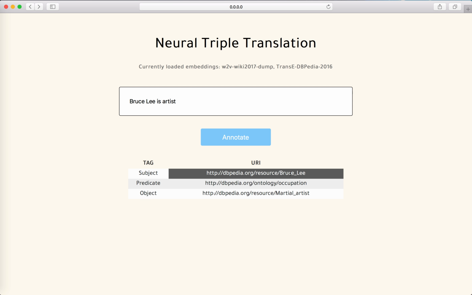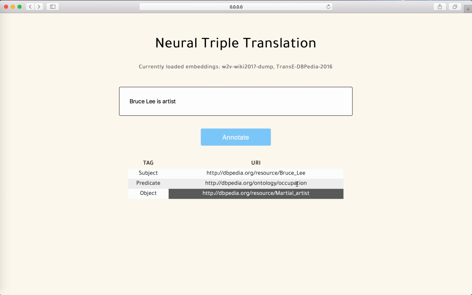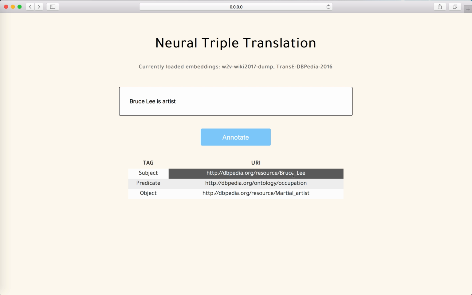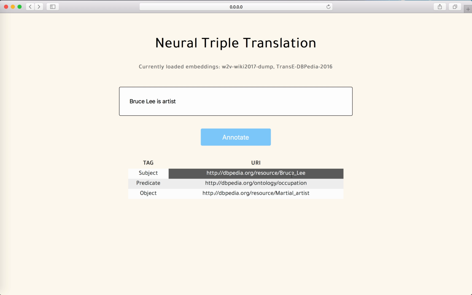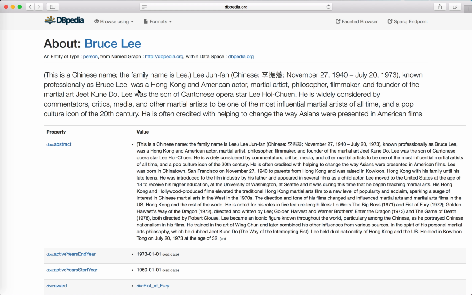That is because in the KG embedding, Bruce Lee is actually, by having this occupation edge, linked to actor, martial artist, philosopher, filmmaker.